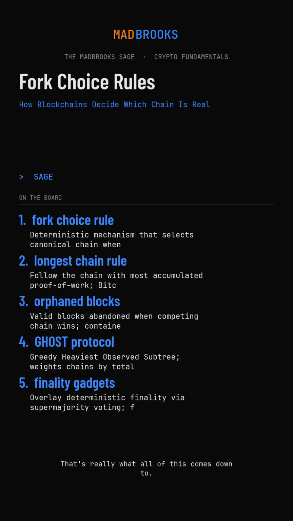That's really what all of this comes down to. Every blockchain is making deliberate choices about which guarantees matter most, and those choices show up in how the network decides what's real when faced with competing versions of truth.